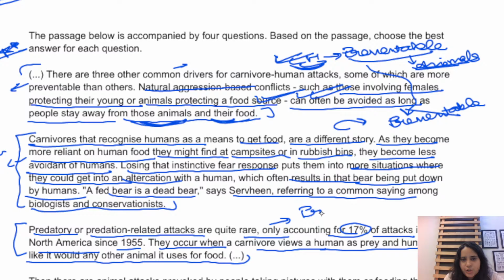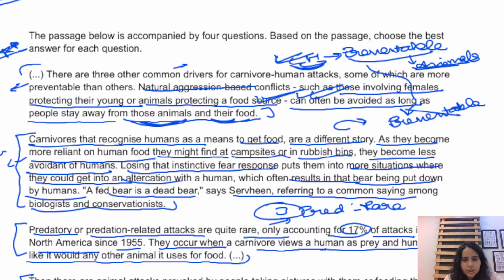Right, all right. Now, paragraph number 4, it talks about then there are animal attacks provoked by people taking pictures with animals, feeding them in natural settings such as national parks, which often ends with the animal being euthanized out of precaution. Eventually, that animal becomes habituated to people, then bad things happen to the animal. And the folks who initially wanted to make that connection don't necessarily realize that, says Christine Wilson, a postdoctoral researcher at UC Berkeley, California, who has been studying coyote human conflict. So coyote, you can refer to it as animals.